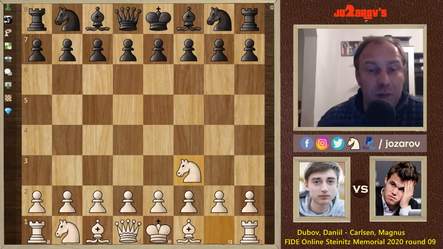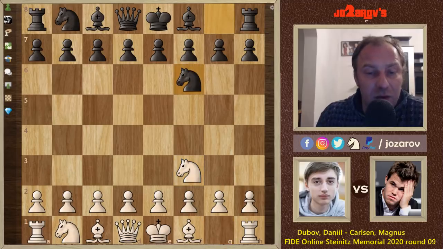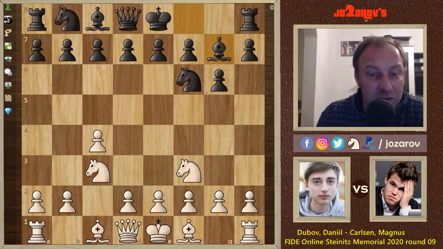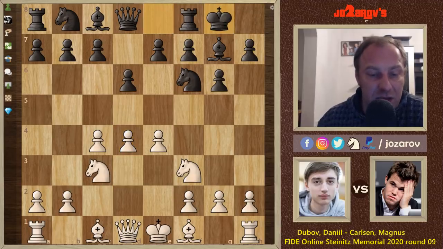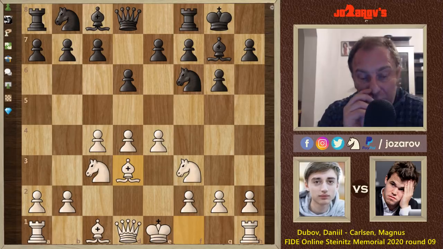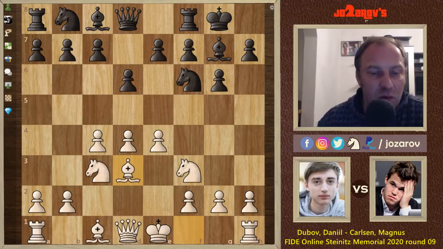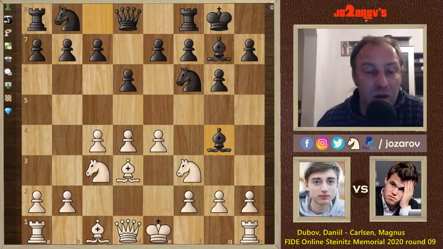Knight to f3 played by Danil Dubov. We have knight to f6 by Magnus, c4, g6, the King's Indian. After knight to c3, bishop to g7, e4, d6, d4. So we have now so far the normal variation of the King's Indian, Magnus castled, and now we have bishop to d3, which is a tricky idea already by white. Okay, the main idea of black could be immediately to play the move e5.